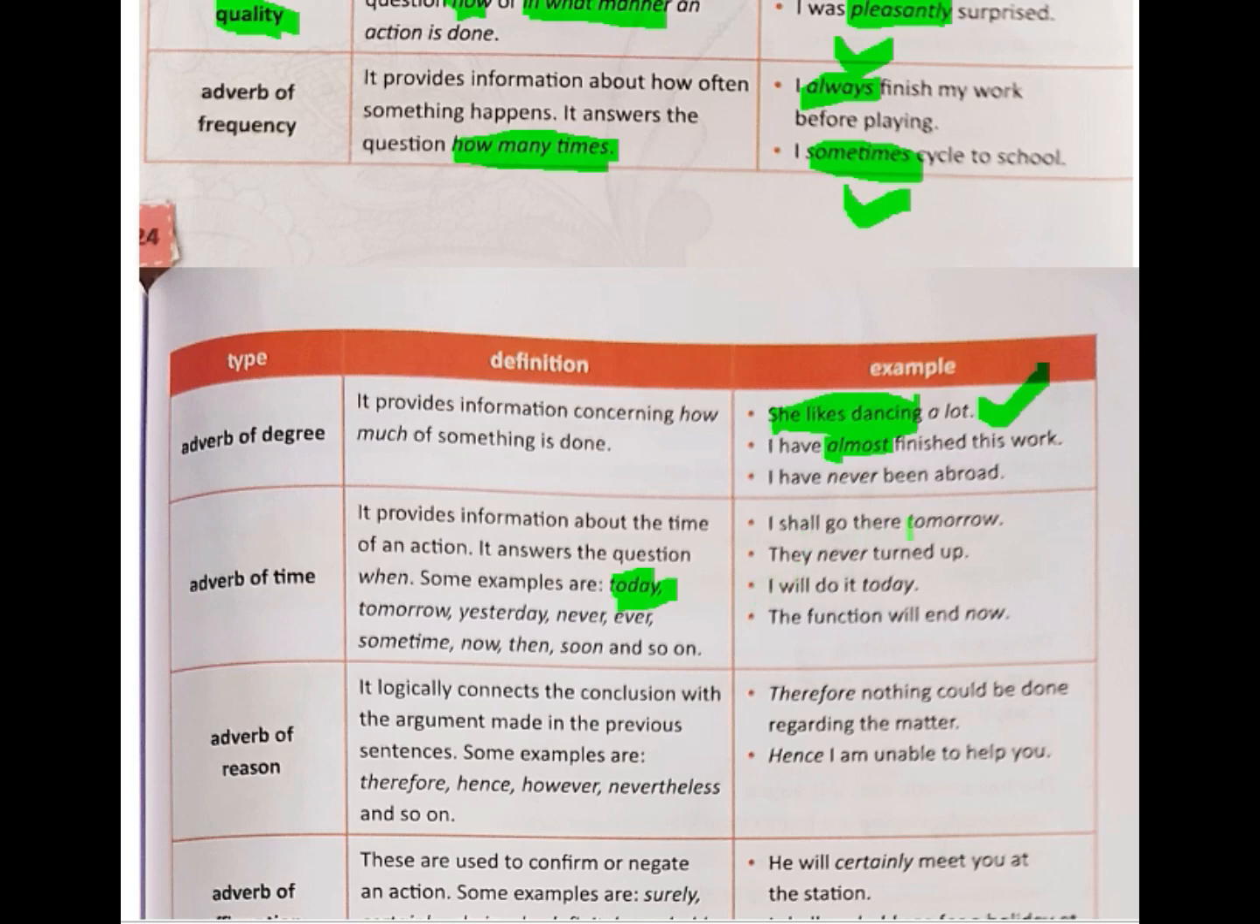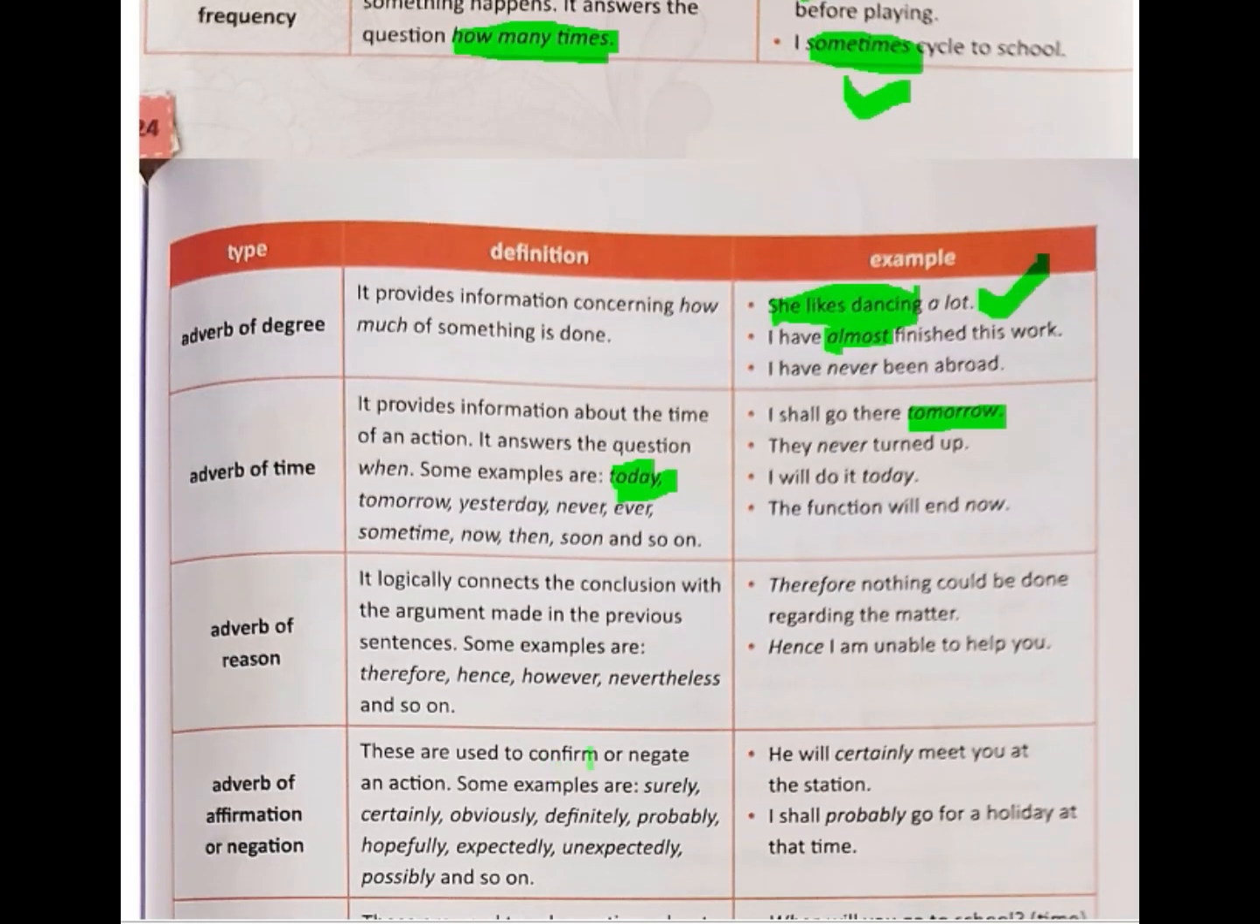I shall go there tomorrow. So here tomorrow is an adverb of time which tells you when the action occurred, or will be occurring. Adverb of reason, it connects the conclusion with the argument made in the previous sentence. The meaning of this is, see, adverb of reason tells you the reason for why the first part of the sentence happened. See, therefore nothing could be done regarding the matter. Here the word therefore is an adverb of reason.